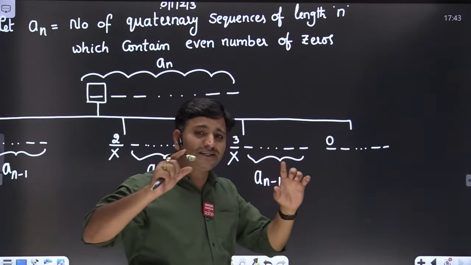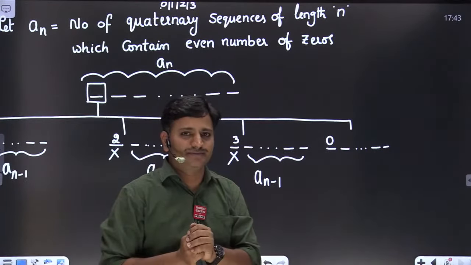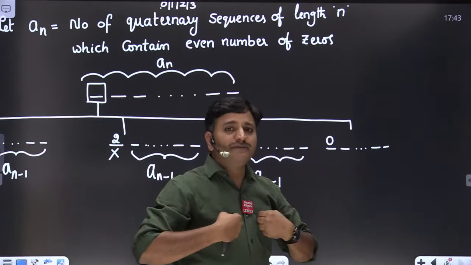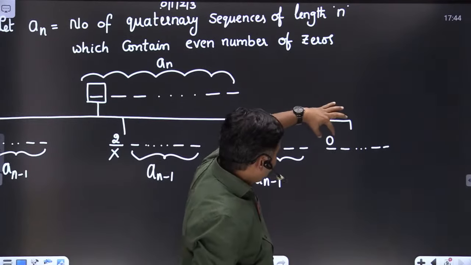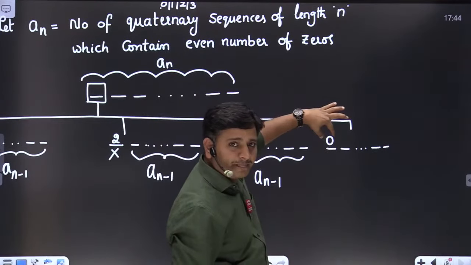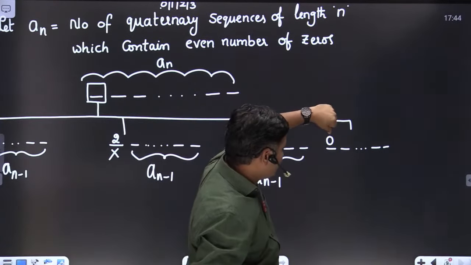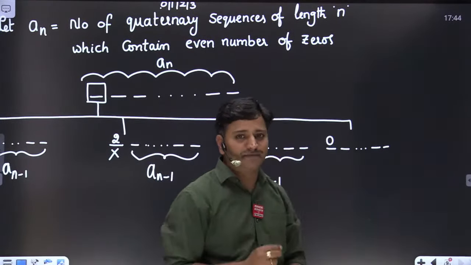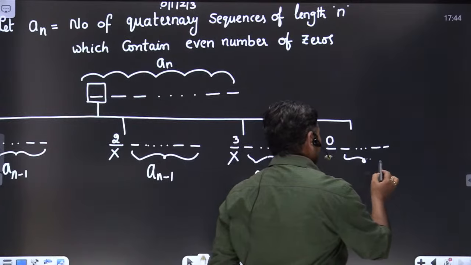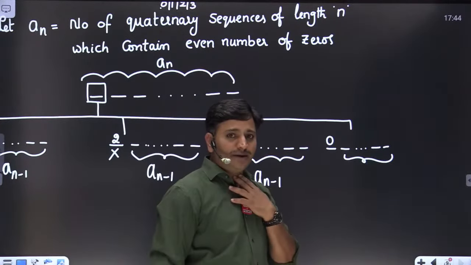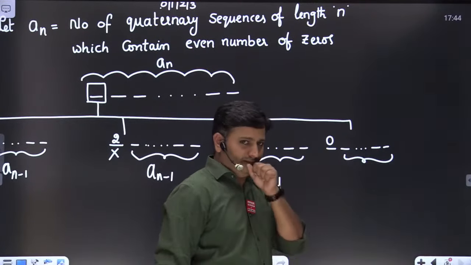From the rest of the sequence I am expecting an odd number of zeros. Getting the logic or not? Repeating once again. My objective is to get an even number of zeros, friends. I already filled 0 at the first place. In order to get an even number of zeros, since you already have one 0, the remaining bits must have an odd number of zeros. Therefore, here I am expecting an odd number of zeros of length n minus 1.